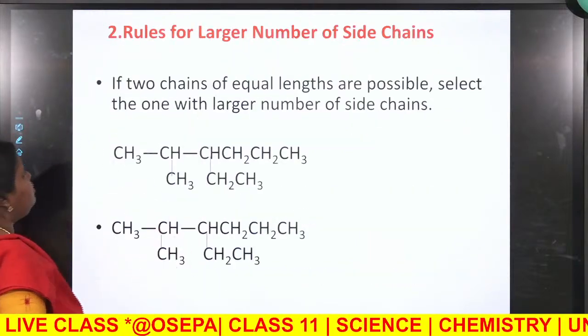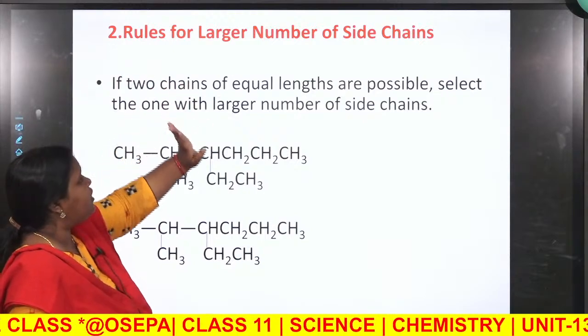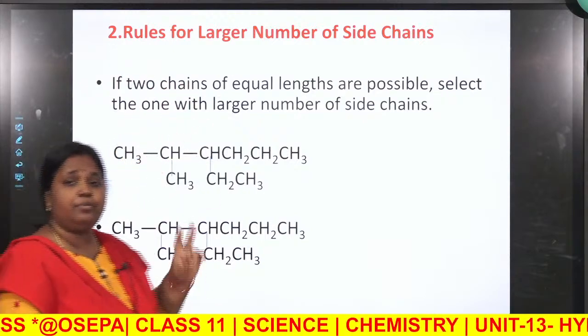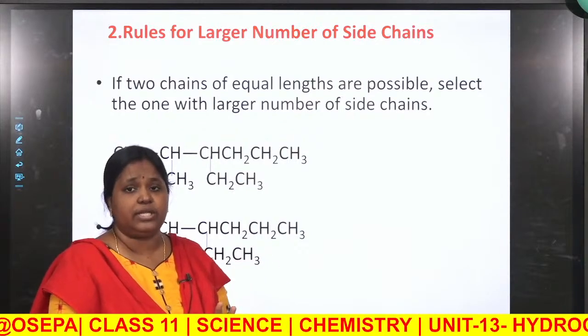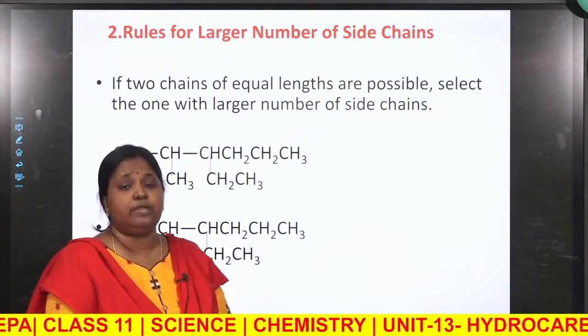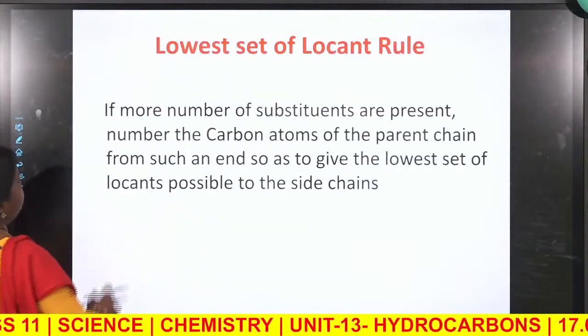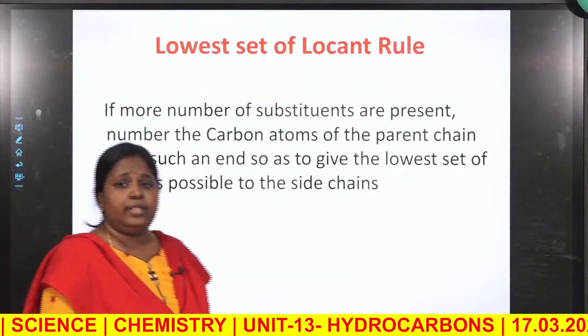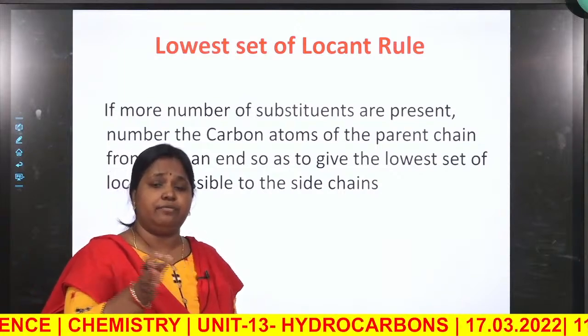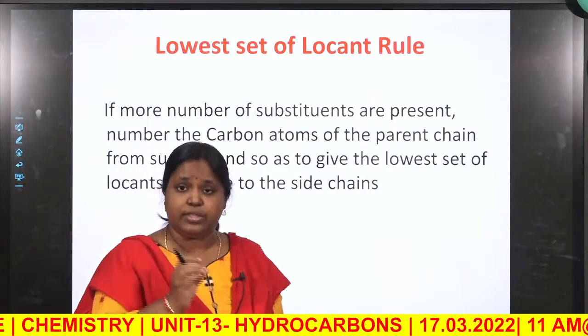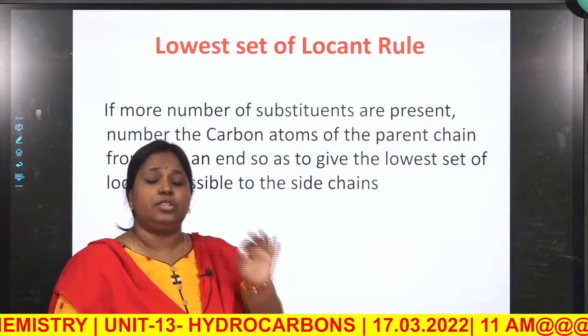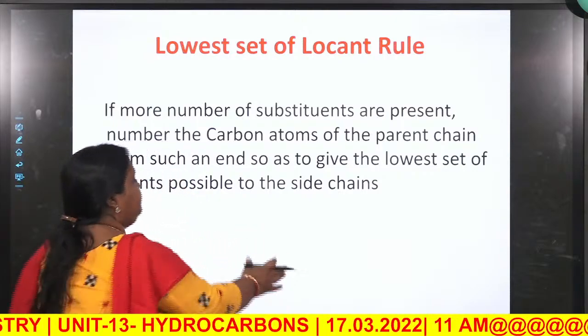Now, you have the rules for a larger number of side chains. If you have 2 options, how do you choose a long chain? Always choose the long chain which will give you more substituents. Then the lowest set of locants rule: you should start numbering from the carbon end so that the substituent will get the lowest possible number.